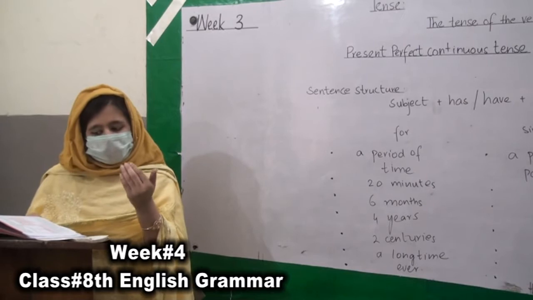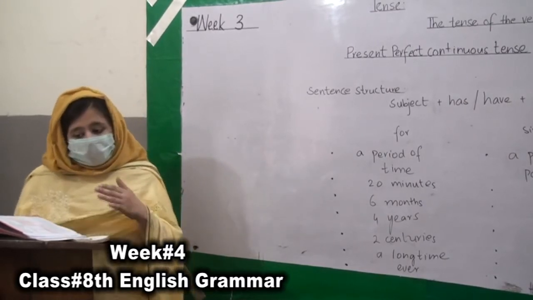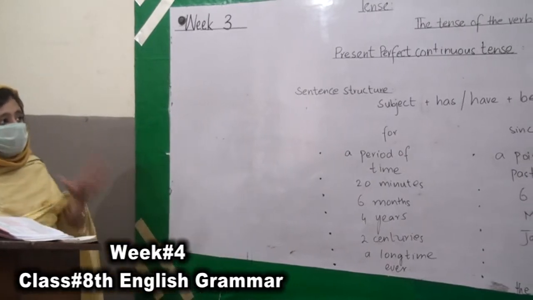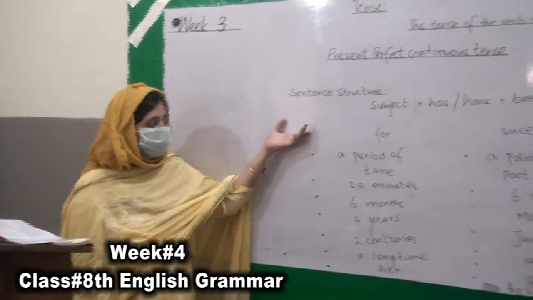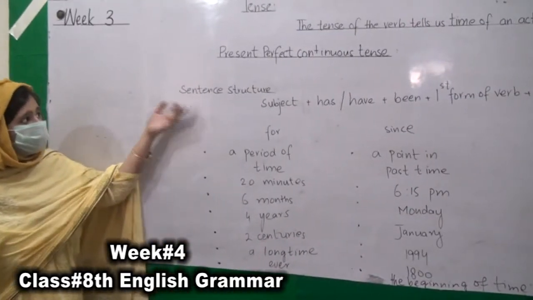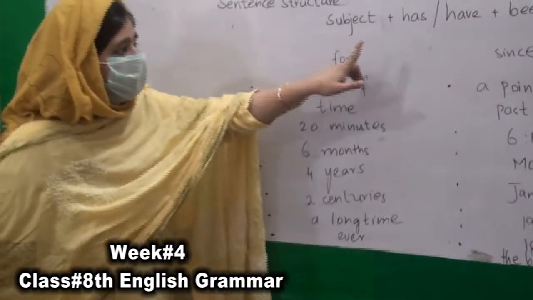How long have you been learning English? We have not been smoking. And it means the action is not completed yet and it has been continuing from the past. That's why we use the time in this tense, present perfect continuous tense. And for describing time we use the words for and since.